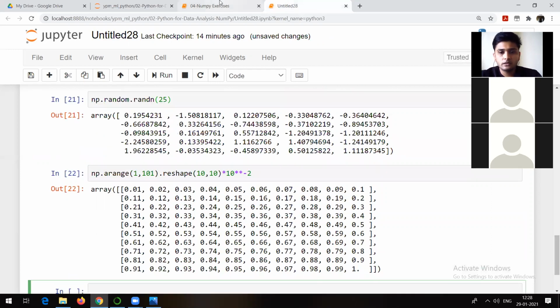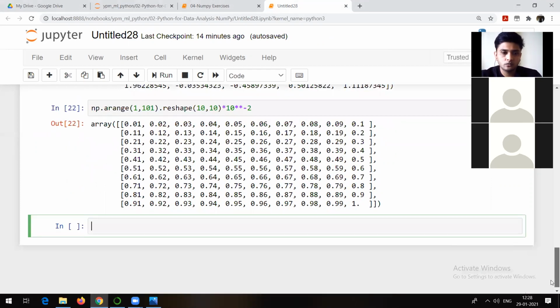Yes, you can check it. This is the required answer. So yes, this is right. Whosoever has given the answer, that's right. Now let's try to see what is the difference. So yes, Avinash, that's right. Let me show you what the differences are. So with linspace, what you can do is np.linspace. Now how many numbers do we want? We want 100 numbers, right?